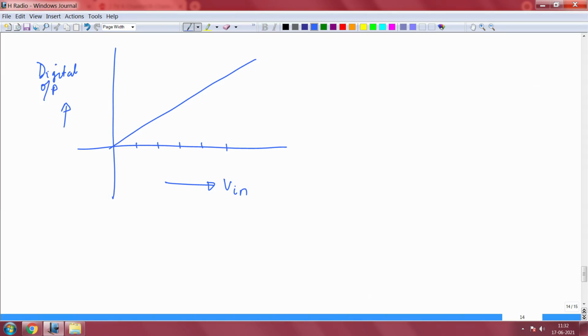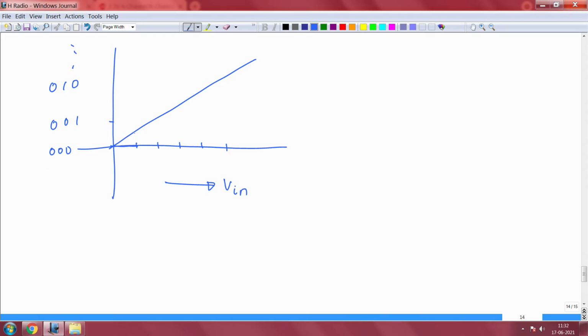Let's simply say output. I will just move this arrow so that we will be able to accommodate 001, and I will also move this, now that we know it, and so on. See, what actually happens is the ADC's performance. What should happen? Let us go back to the ideal case.